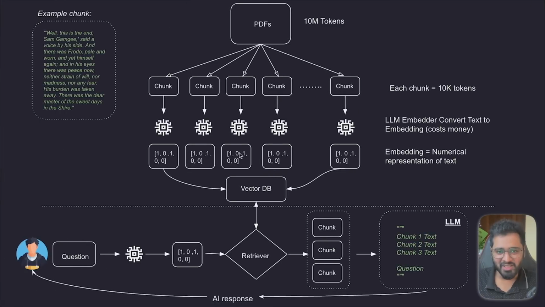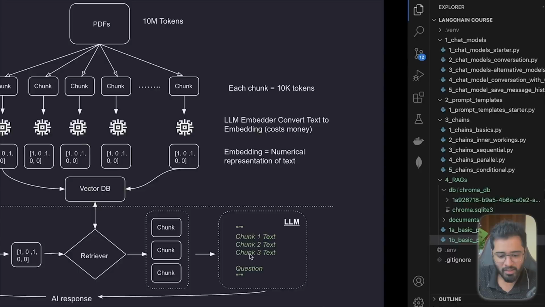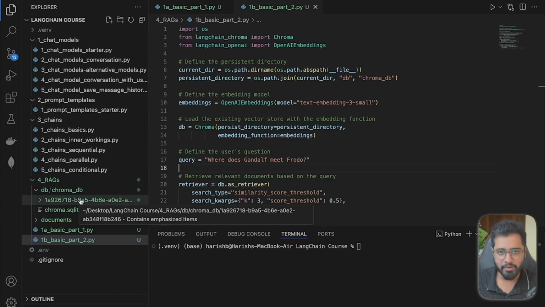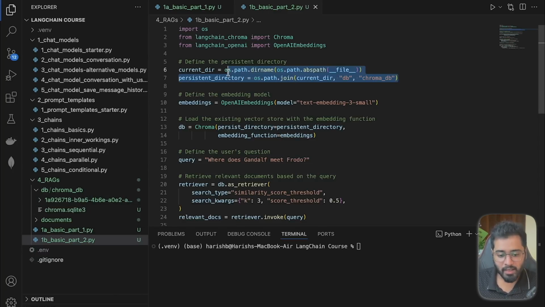So in this section, we are going to be looking at the second part of the RAG system, where we're only going to be pulling the relevant chunks from the vector database based on the user's prompt. So let's go through it step by step. We already know that the book is vector embedded and is now present in this file right here, right? So to start off, all that we're going to do is reference our current file to the DB file.